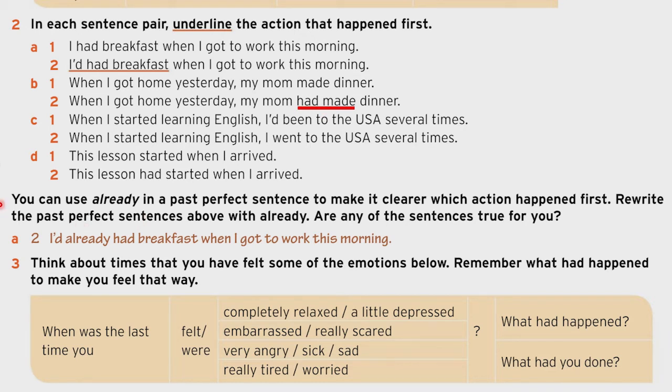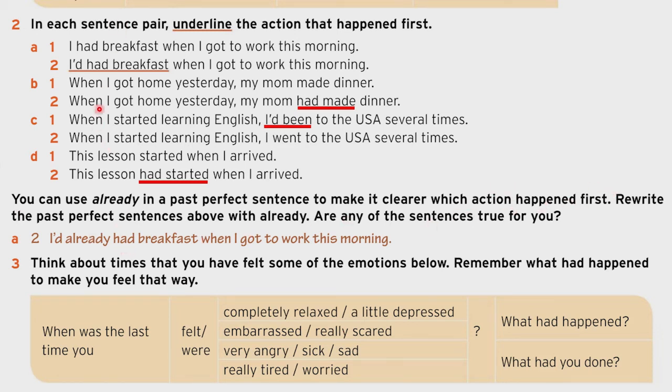Alright, let's check the answers. In the letter C, "I'd been" will be the action that happened first, and in the letter D, "had started" will be the action that happened first. Alright, then we have: you can use "already" in a past perfect sentence to make it clearer which action happened first. Okay, you can use the word "already" to add a little emphasis that this action happened first.